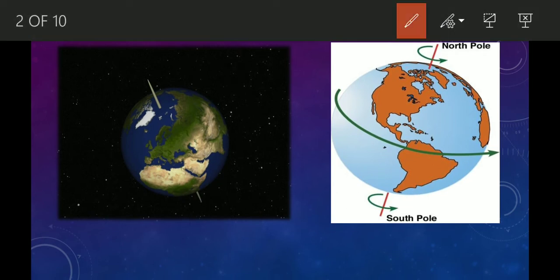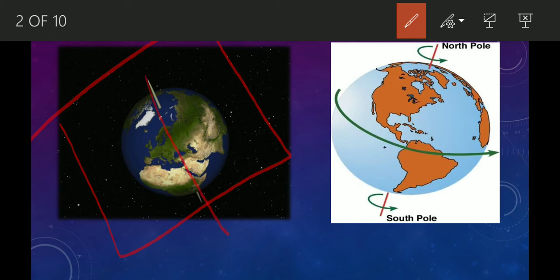This is our planet Earth. As you see here, there are no lines on the planet Earth. In fact, if you see this line, even this line is not an actual line. This is an imaginary line. Now, why do we have this line?